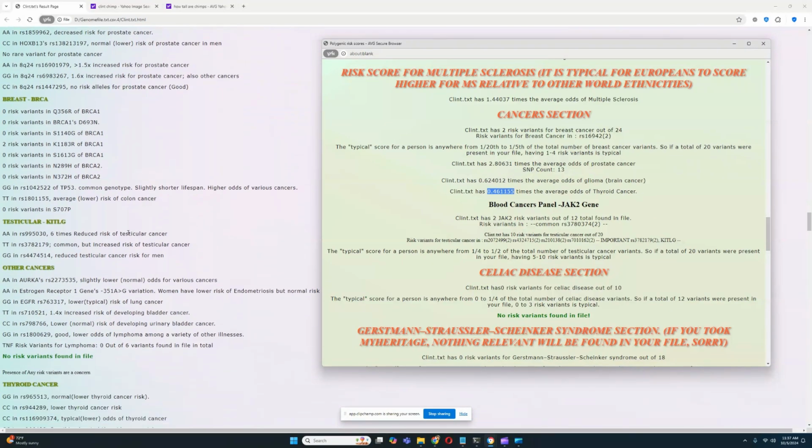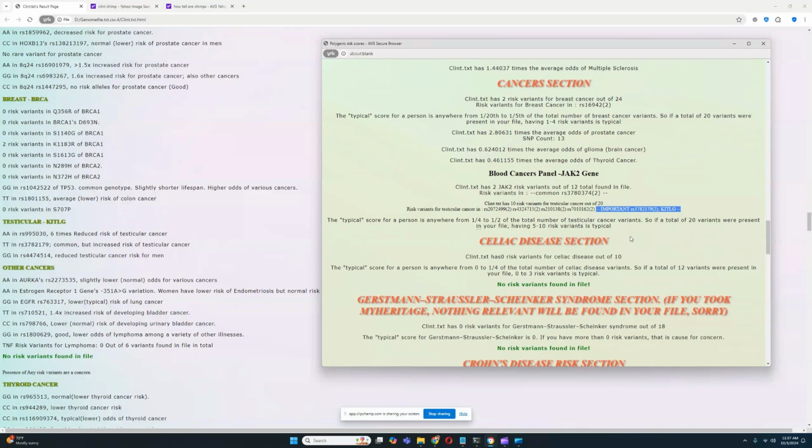For testicular cancer, it looks like he's got, hold on. So he's got one genotype that's homozygous, that's bad, and two genotypes that are homozygous, that's good. That's interesting. You never see that in humans. That's how you know you're dealing with a chimpanzee, because these consistent dislinkages are so uncommon in humans.